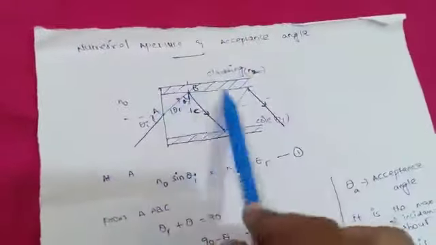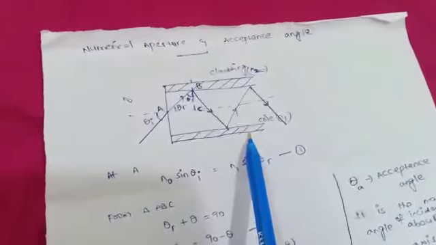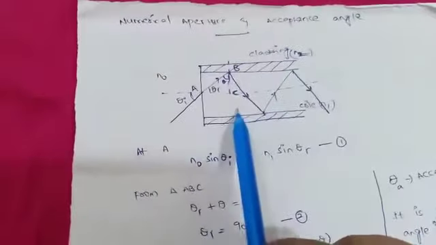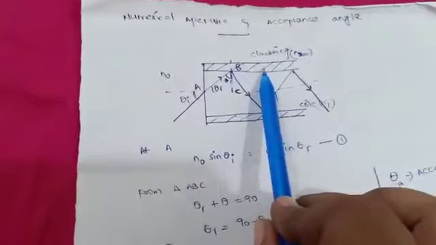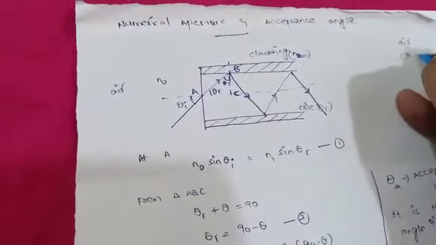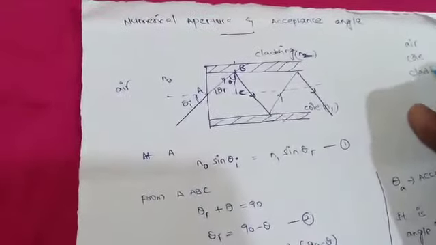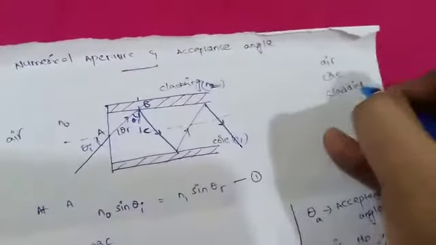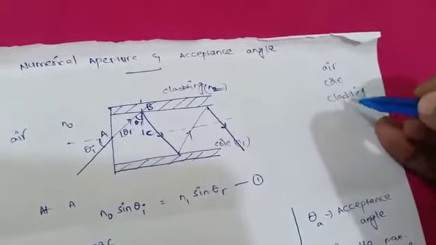Here we are taking an optical fiber. This is called the core. This is called the cladding. This is the air medium. So there are three mediums: air, core, and cladding.